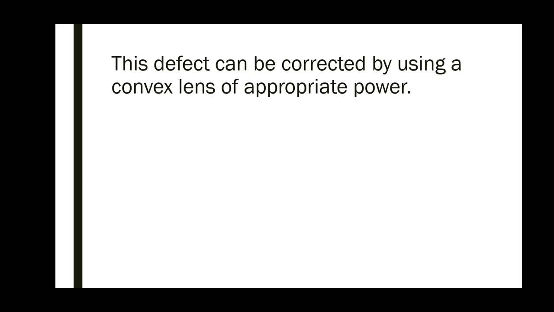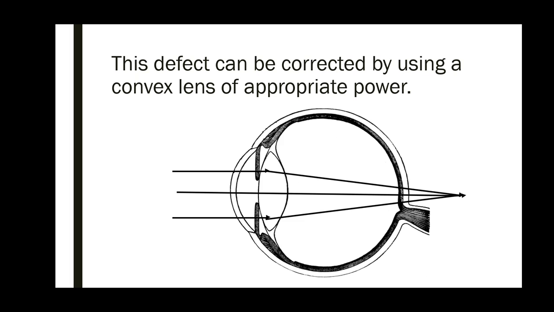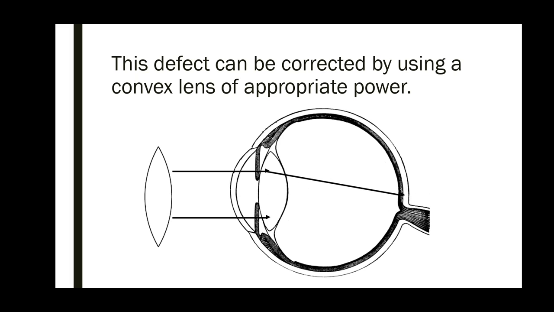How can it be corrected? For a hypermetropic person, when light rays are refracted, they converge behind the retina, right? So we need them to converge sooner, and for that a converging lens is used. The converging lens is the convex lens, which helps the light rays converge sooner on the retina, so that the image will be formed on the retina. So a convex lens is suggested for hypermetropic vision.